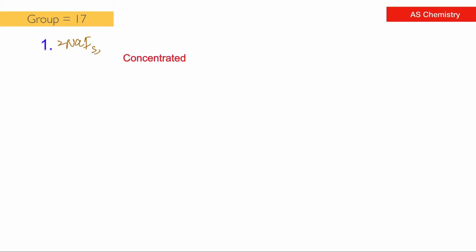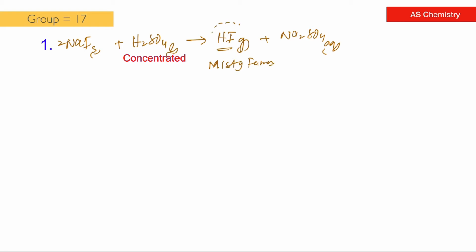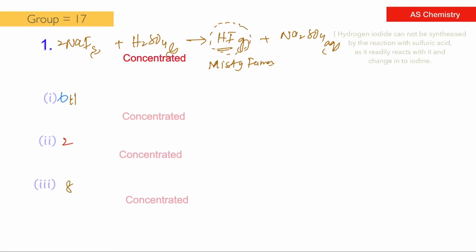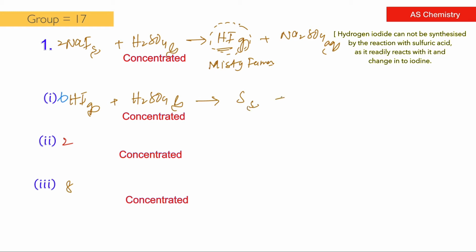Sodium iodide is allowed to react with concentrated sulfuric acid to make HI gas and aqueous sodium sulfate. The observation of HI gas is misty fumes. HI gas can react further with sulfuric acid in three different ways. First, it may make yellow solid sulfur, H2O, and iodine.